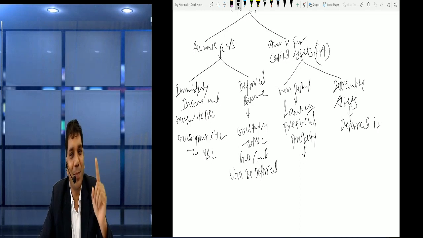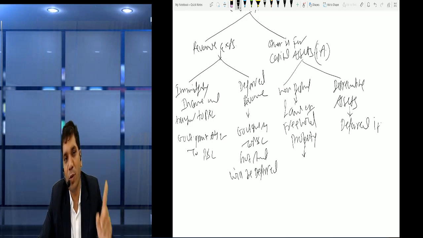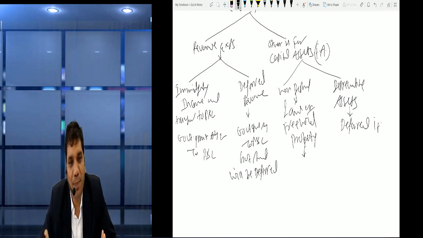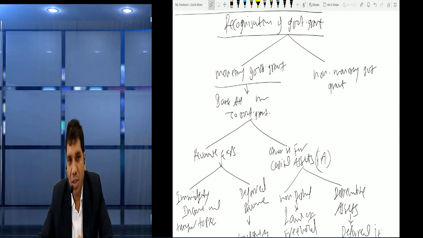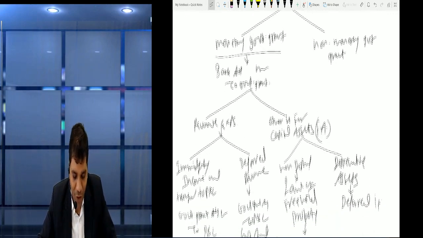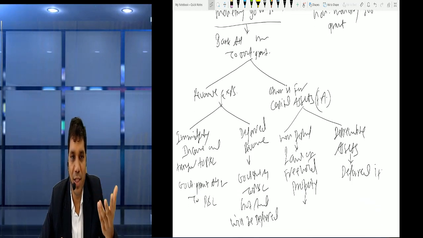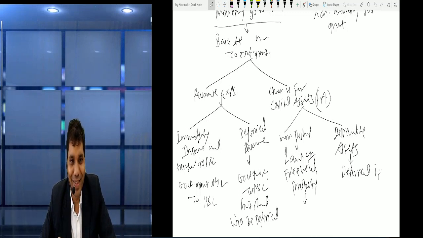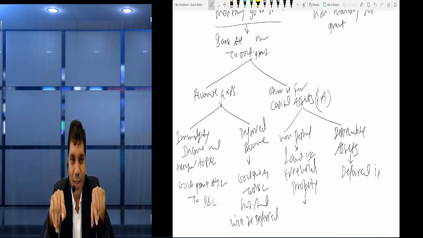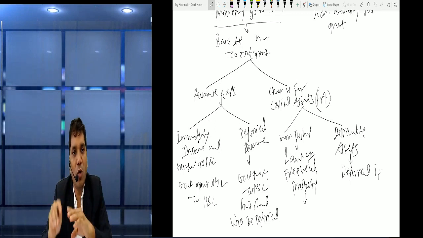Okay, it means you cannot subtract from the value of assets, whether it is depreciable or non-depreciable. For non-depreciable, you have to keep the government grant as it is, and for depreciable, you can defer it over the life of the assets on which you are charging depreciation. So I repeat again, friends. We have two types of government grant, monetary and non-monetary. Non-monetary we have not discussed yet. First we discussed monetary. Monetary means hard cash, maybe received in bank. So the entry will be bank account debit to government grant, right? And then it is divided into two parts: if it is for revenue expense or if it is for assets.